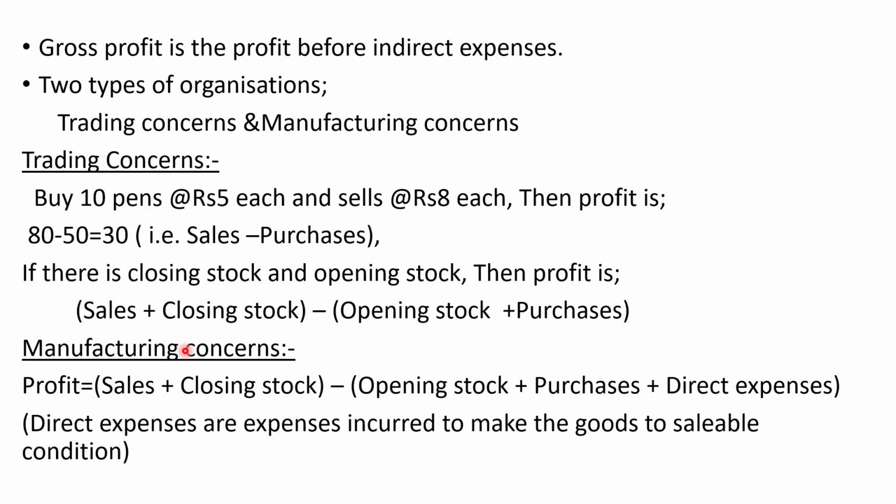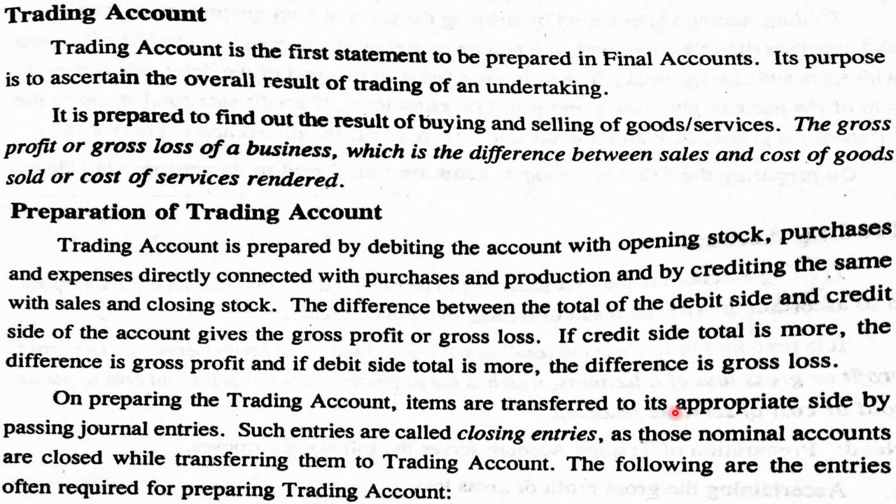So, in case of manufacturing concerns, profit is equal to sales plus closing stock minus opening stock plus purchases plus direct expenses. So, for using this formula in accounting, we prepare trading account. How do we prepare trading account?